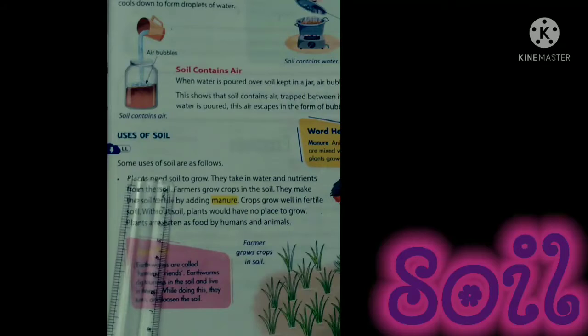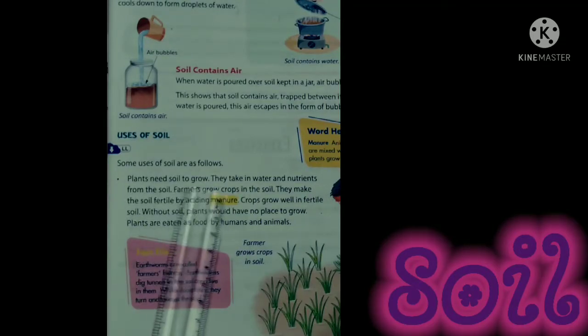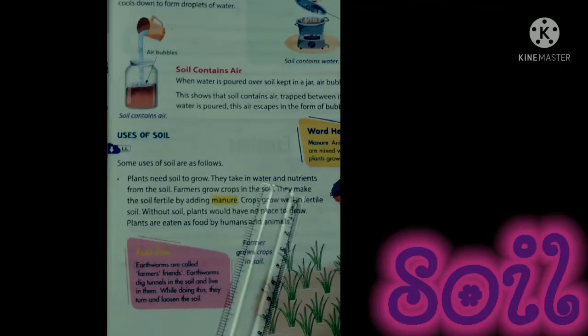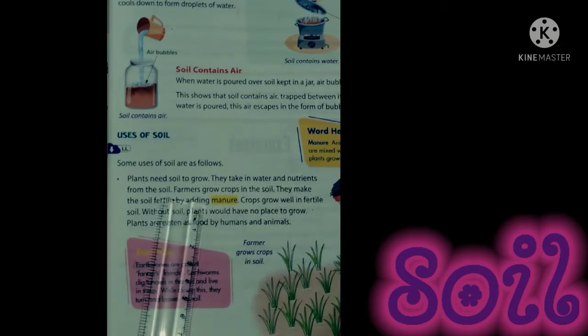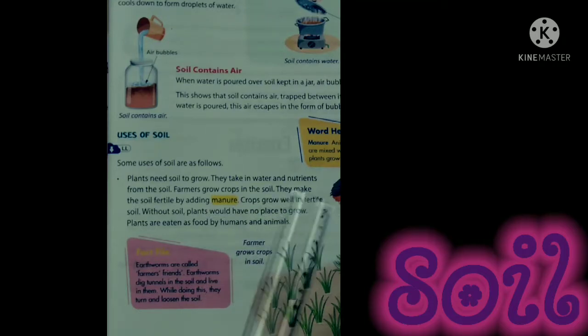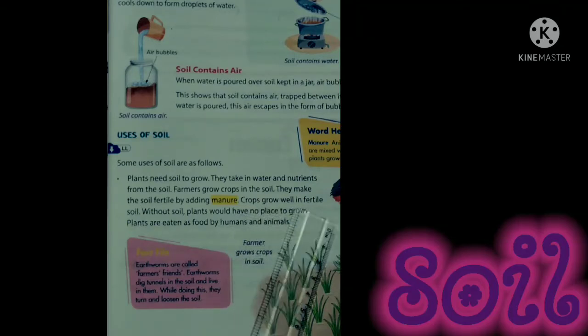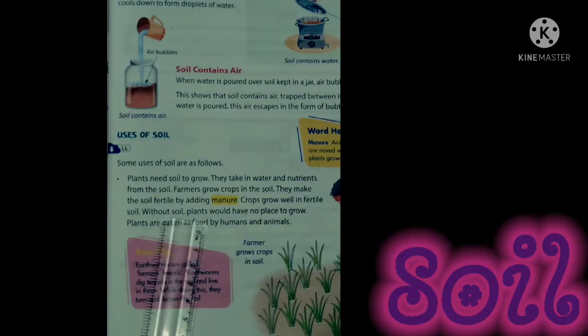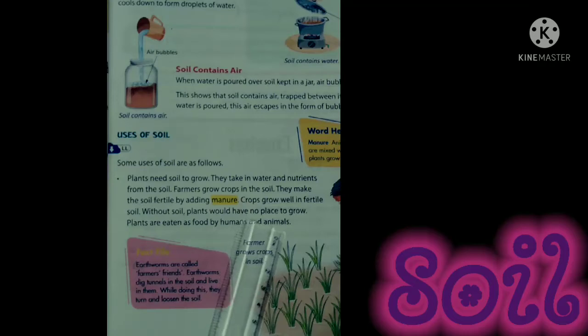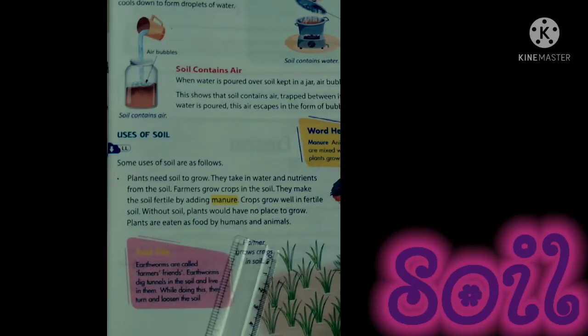Uses of soil. Some uses of soil are as follows. Plants need soil to grow. They take in water and nutrients from the soil. Farmers grow crops in the soil. They make the soil fertile by adding manure. Crops grow well in fertile soil. Without soil, plants would have no place to grow. Plants are eaten as food by humans and animals.